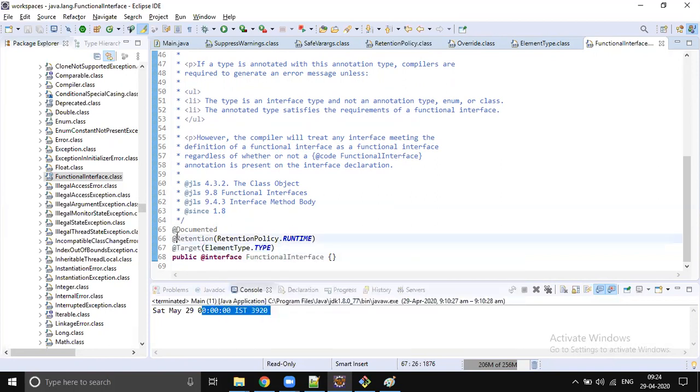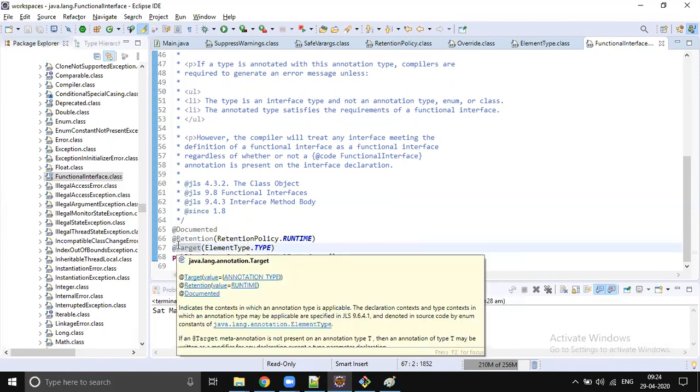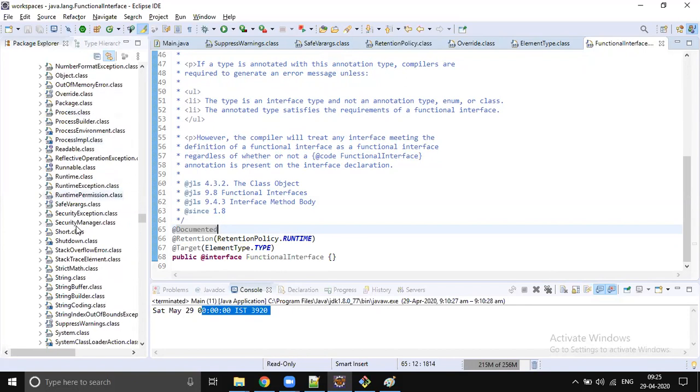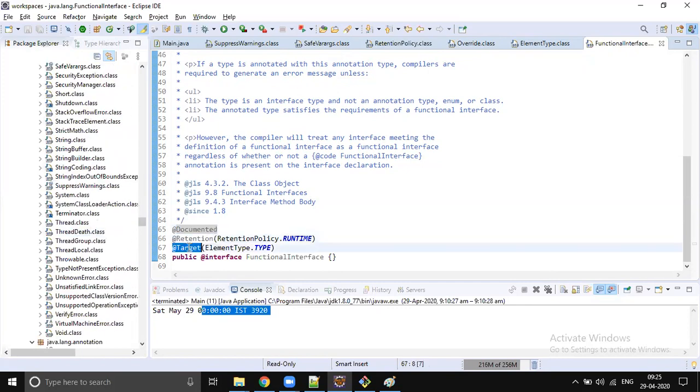Okay, so we will specify. These two are mandatory. One is, is this a compile time annotation or runtime annotation? Second one is at what level we have to allow this annotation. Is it to be kept on top of method, on top of field, on top of a constructor, on top of class, on top of interface? Those details we need to specify. Documented is completely optional, not at all mandatory. But these two are mandatory, retention and target.